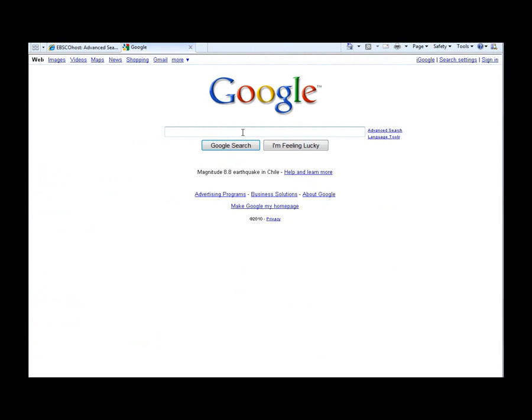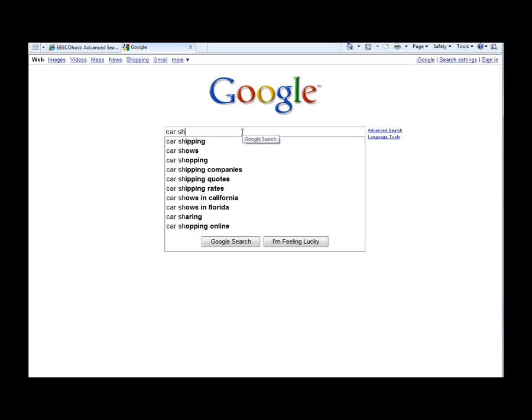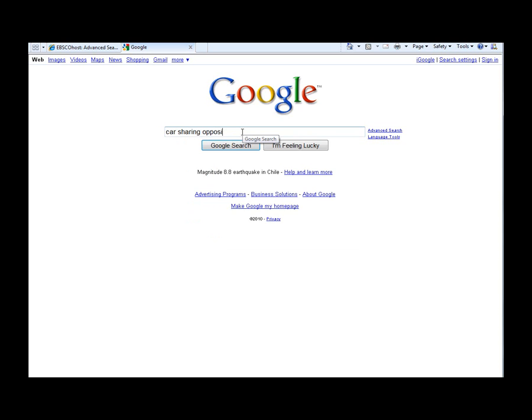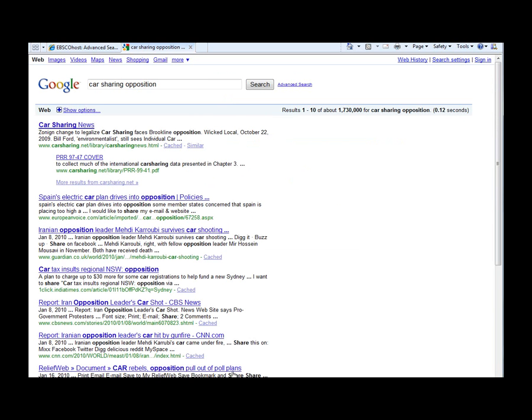You can just go in and type in your topic, like car sharing, and see what you get. There'll probably be a lot of stuff. If you're having a hard time finding opposing viewpoints, you might want to just type in your search terms and then add the term opposition or con or a variety of things, and you can see what you get. And in my example, I found a range of stuff about the opposition to car sharing, such as this community's opposition based on zoning changes for car sharing.